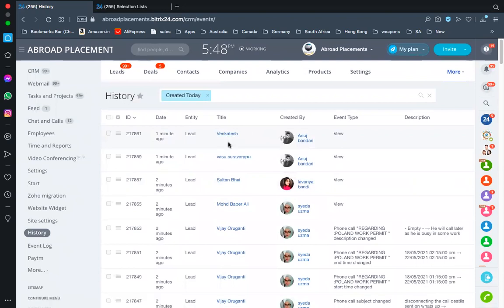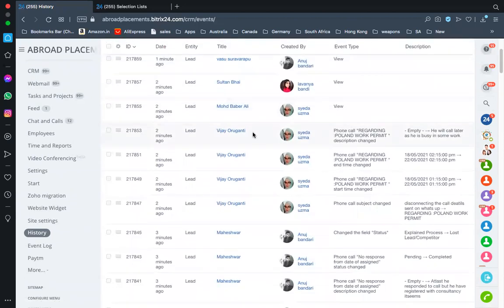Now I can see here 1 minute ago Venkatesh has been viewed by Anuj, and before that he only viewed Vasu. Now when it says view, that means you only have viewed. Okay, you have not done any activities. It can be that Uzma and Lavanya are in the call, so that is why after viewing, their activity is not called. But I can see over here that Anuj has opened Vasu and then he has done nothing. That is why he went to Venkatesh and he has checked it. Now I'm unsure if he's on call with him or not until and unless he closes the call.